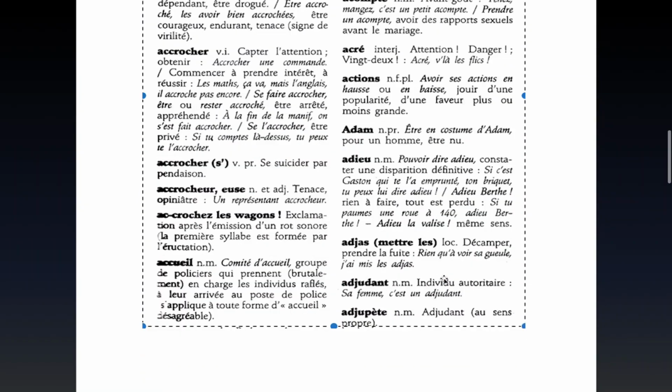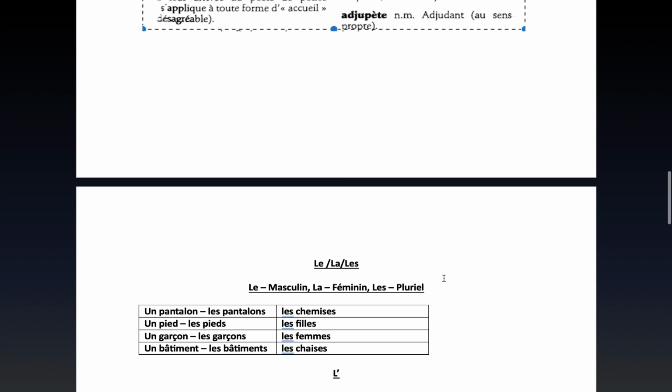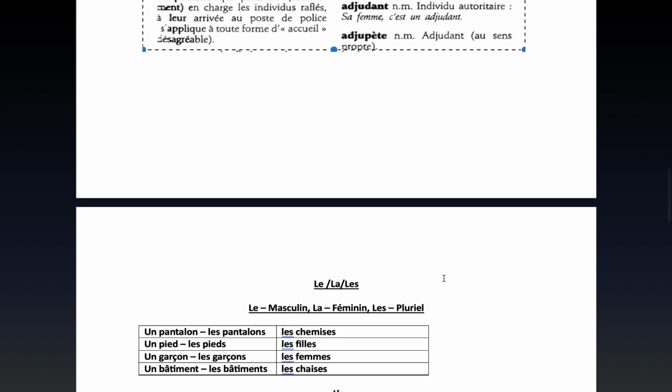So that is how you'll be able to detect that from your dictionary. Please look for any noun in the dictionary that you may have, even if it is online, and please write in the comment the noun that you find and say whether it is masculine or feminine. That is your little homework.